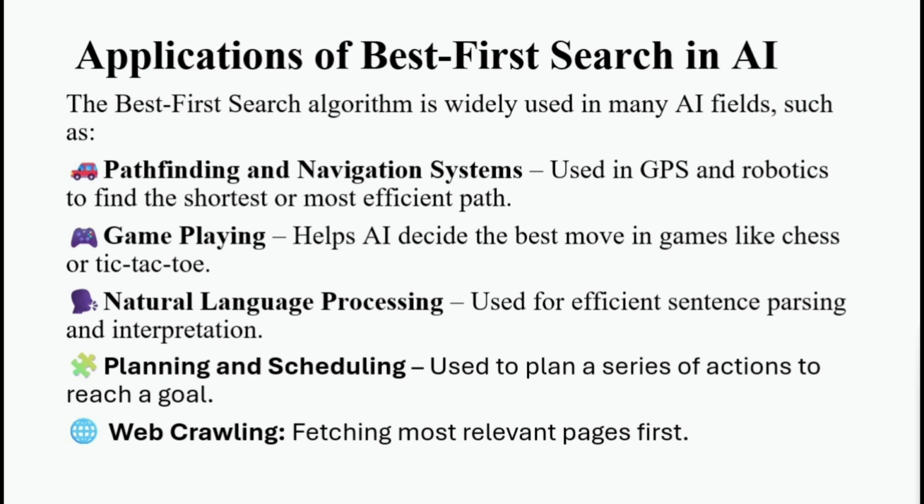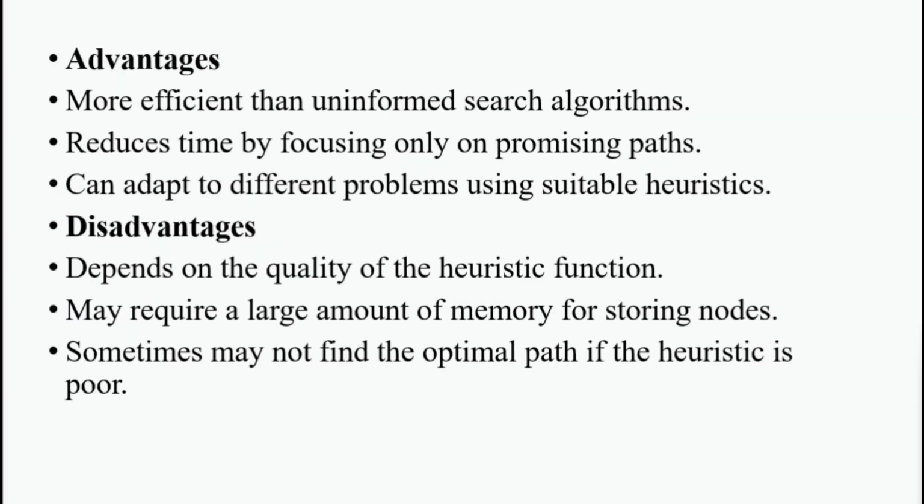So, we have discussed a lot of things. There are advantages and disadvantages. So, what are the advantages? It is more efficient than uninformed search because it focuses on promising paths. It is also flexible, as it can use a different heuristic for different problems, and it helps to reduce time and computation by avoiding unnecessary exploration.